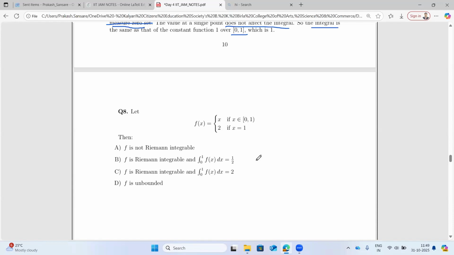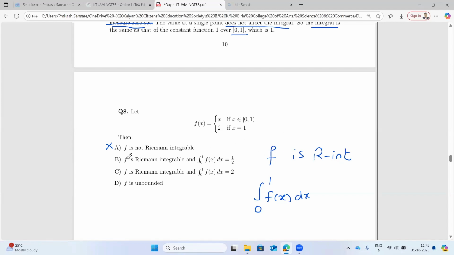That's very clear. Now the next question is, what is the integral value of 0 to 1 f(x)? Yeah. So now, as you said, we go one by one. So f is not R integrable will not come because we have seen that the function has countably many discontinuities and is bounded.